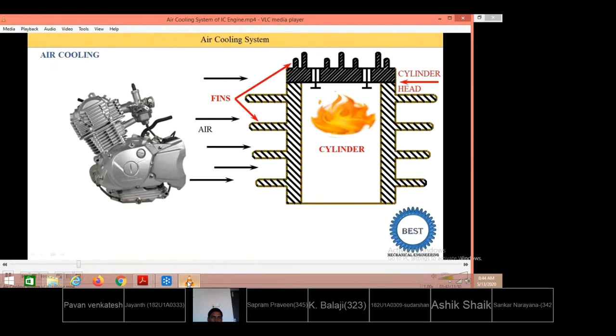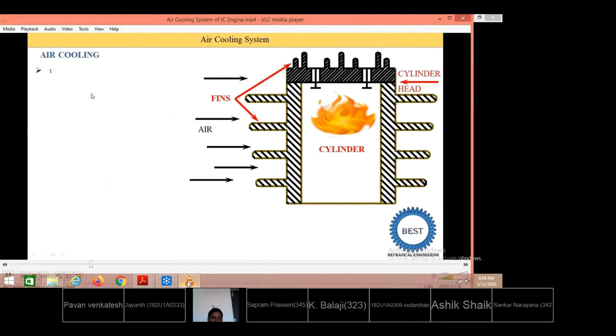So I show you this image for seeing the fins. Here the image looks like a single area, but it is actually a complete area. Depending upon the cooling required, the spacing between two fins is decided, and the thickness of the fin is decided. Now we understand the theory.